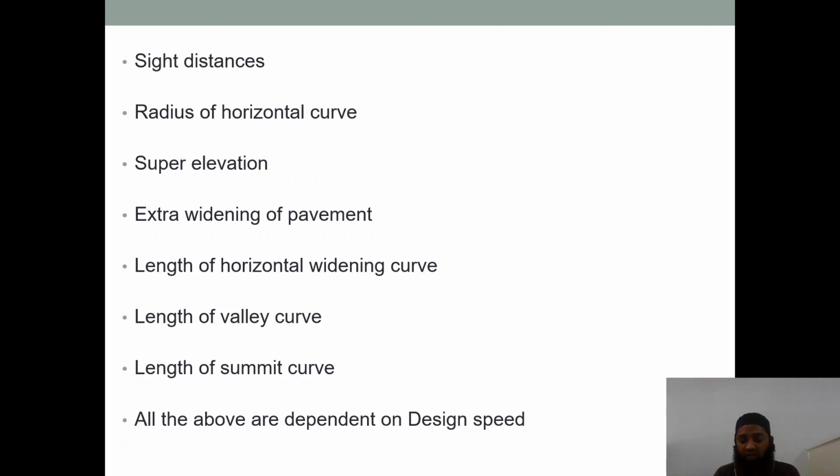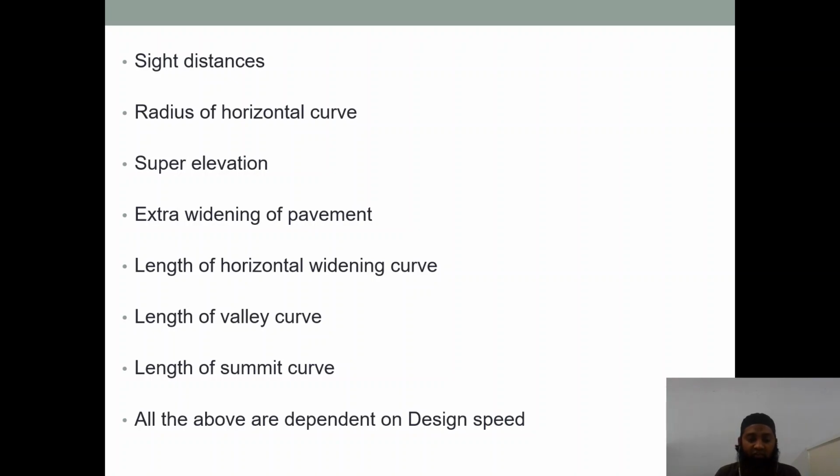Super elevation is the concept in which, because of the high centrifugal force acting on the vehicle at places where there are curves, there are chances of the vehicle overturning or skidding. So at that place, the highway or the road is lifted slowly. Some part of the road is lifted, and an angle is given, so that the centrifugal force is managed.